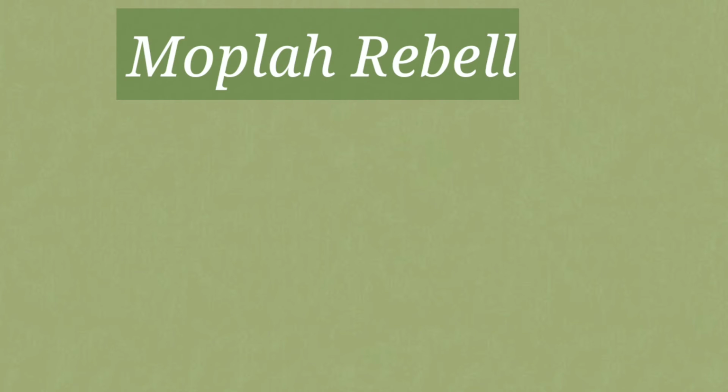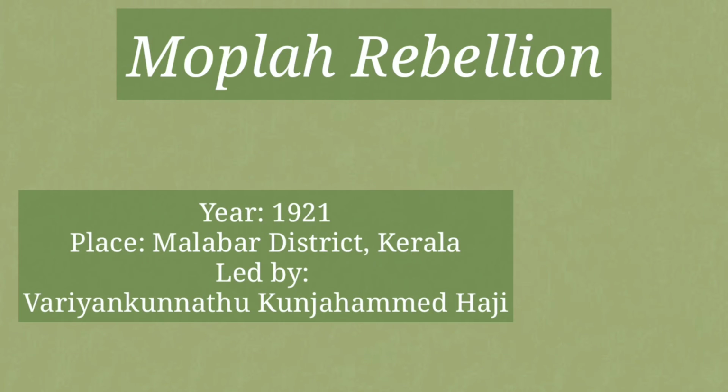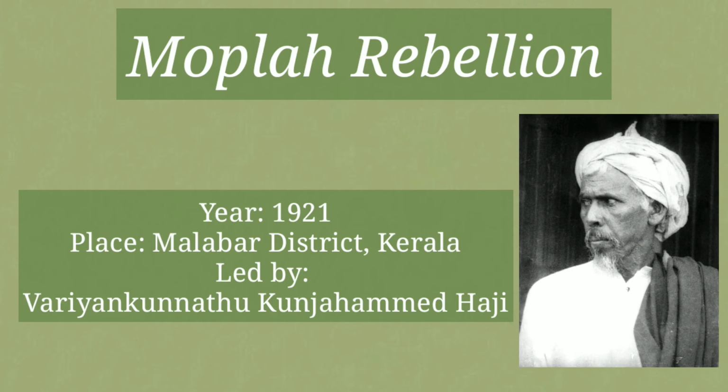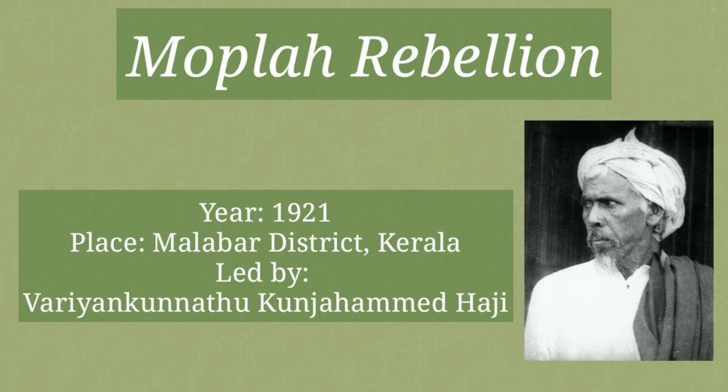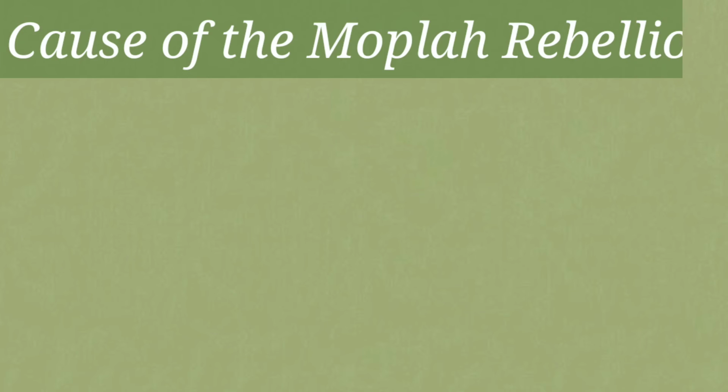Children, this movement took place in the year 1921 in the Malabar region of Kerala. Children, this movement was led by Variyam Kunnat Kunja Ahmed Haji and a few others. Is it clear? Next, let's see the cause of this rebellion.